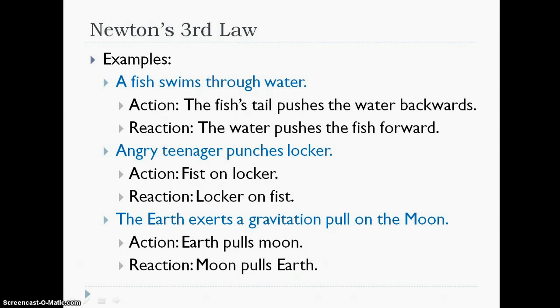Now, again, relating that to, say, punching a locker or punching a wall or something like that, you see the difference between how you feel, the effort that you put into that punch, versus the type of material that we're talking about. So the reason why some things would hurt and some things don't is Newton's third law, their ability to punch back. So that's pretty much all Newton's third law is, and we'll practice those and talk more about it, but that's a nice little intro for it. So that's the end of this one.